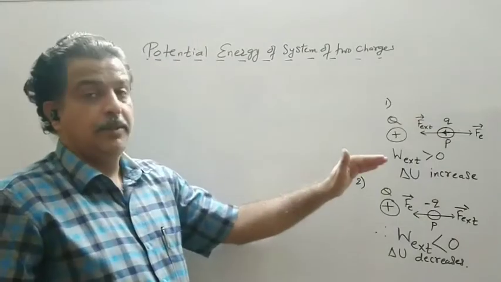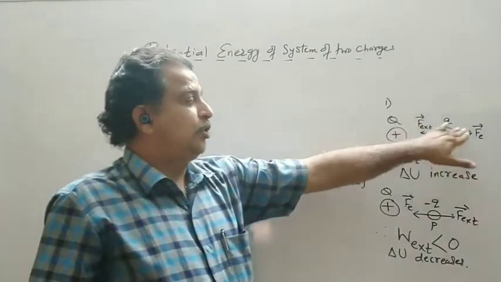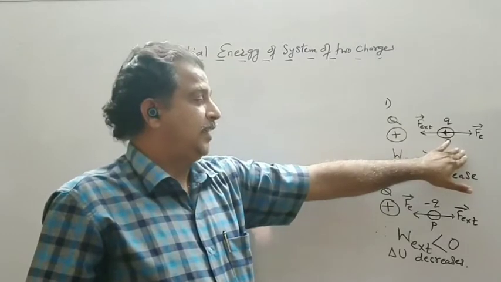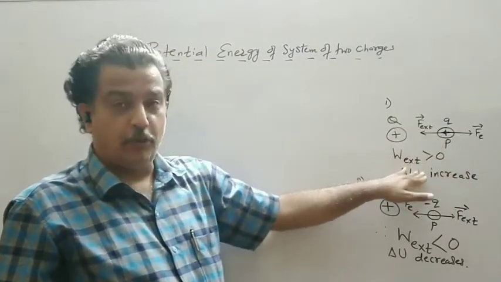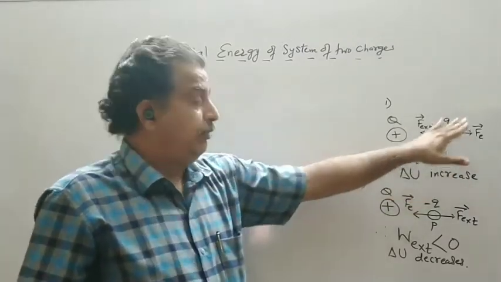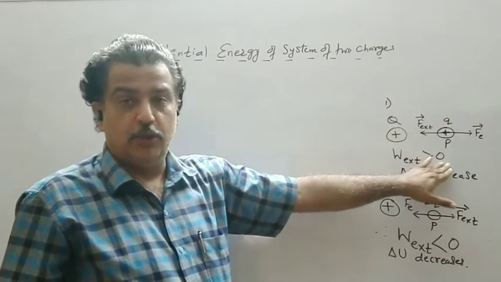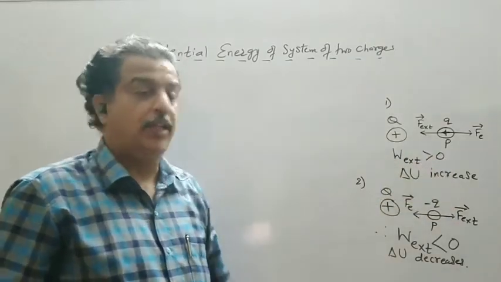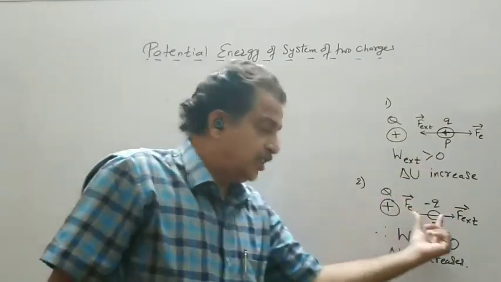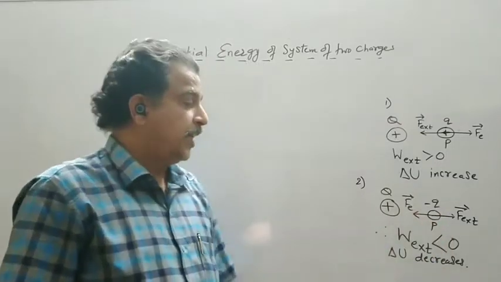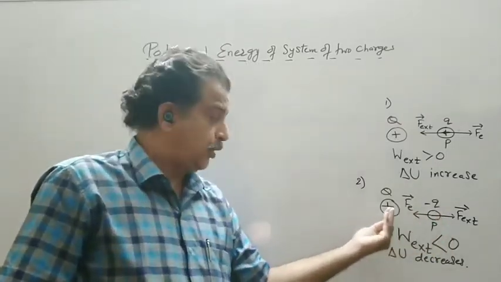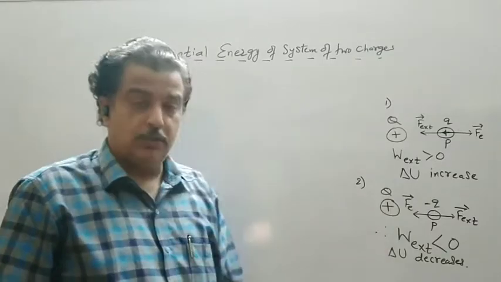But because we are doing the work on small q charges, we will say work done by external force on q will be greater than 0. As a result, the potential energy increases. And if it is minus q charge, it will be automatically attracted towards the plus q charge.